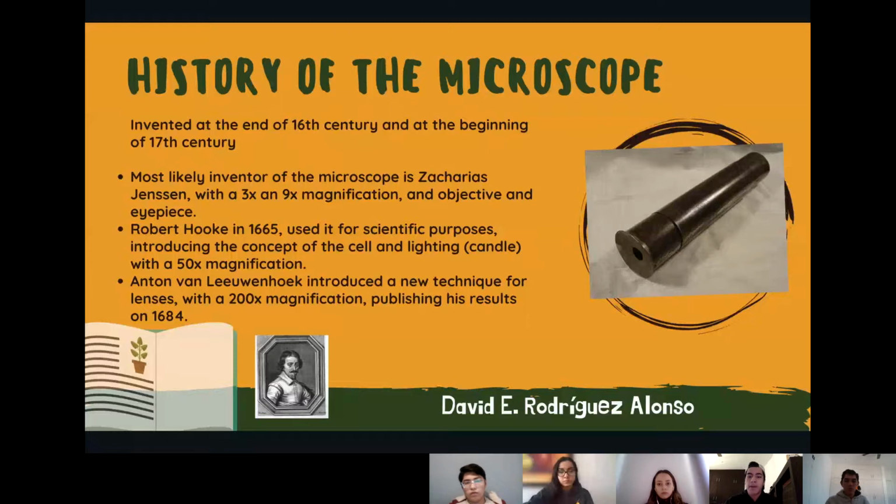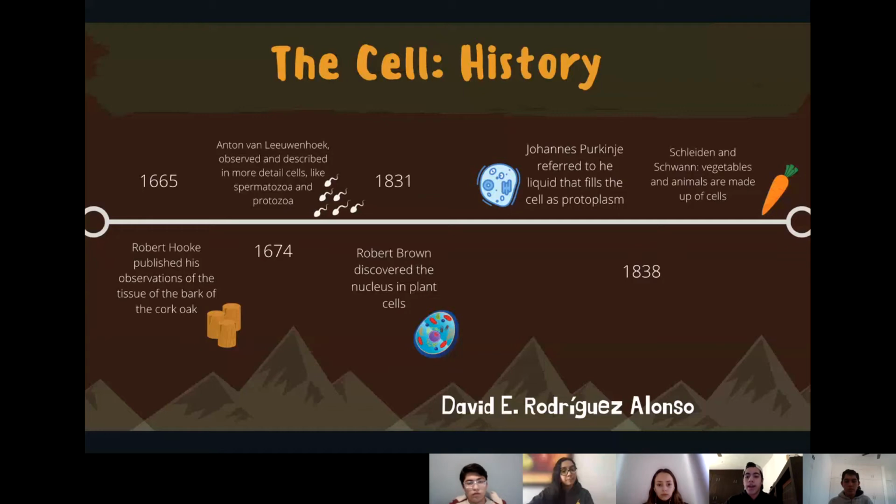In 1665, we have Robert Hooke, who published his observations of the tissue of the bark of the cork oak. In 1831, Robert Brown discovered the nucleus in plant cells. And in 1838, Johannes referred to the liquid that fills the cell as protoplasm. And Schleiden and Schwann said that vegetables and animals are made up of cells.